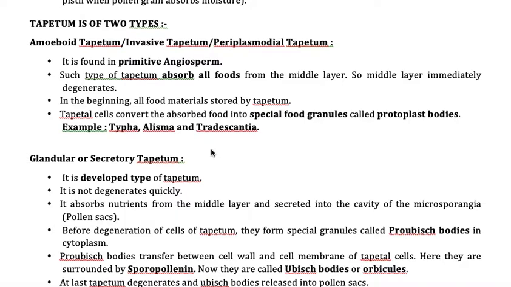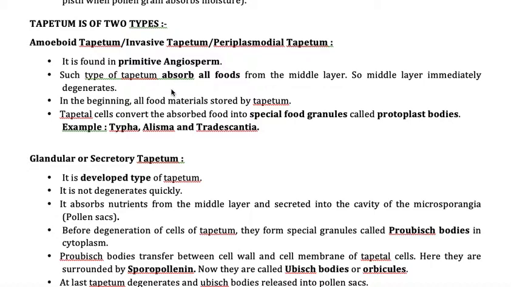Types of tapetum: the first one is called amoeboid tapetum, and the second one is called glandular or secretory tapetum. Amoeboid tapetum is the most primitive type, a very primitive type. What is its job? It absorbs the food material from the middle layer, and soon after that it disappears. So the middle layer immediately disappears.